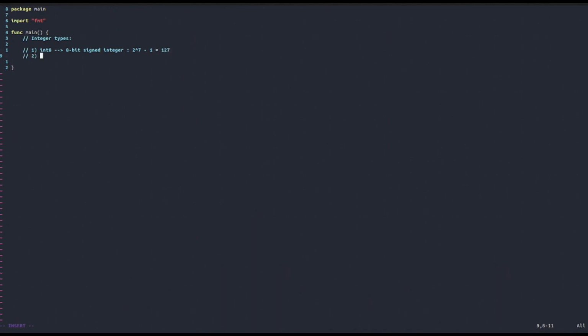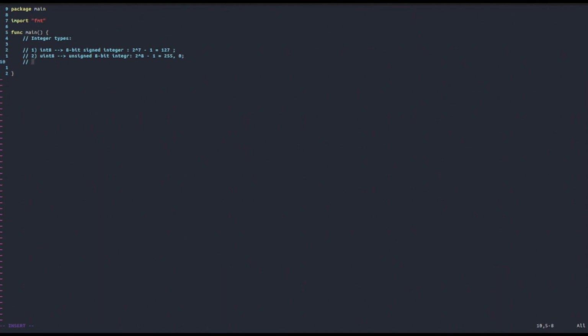However, we can also drop the 1 bit that we allocated for sign, because with this type we can also represent negative numbers, meaning that with the int8 type, we can represent, for example, a number such as minus 97 or minus 9. But what if we want to drop the sign, so we only care about positive numbers? Then we can declare a uint8, which means an unsigned 8-bit integer. And here the range is augmented. In particular, it goes from 0 to 2 to the 8 minus 1, meaning that the maximum value that we can represent is 255, and the minimum value is 0.